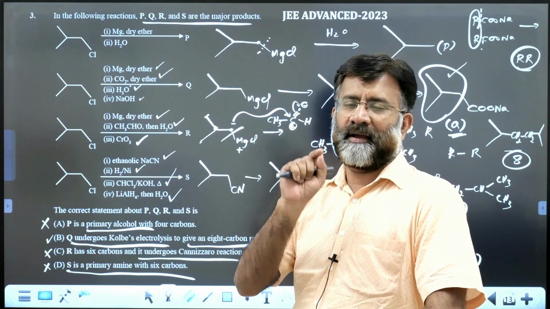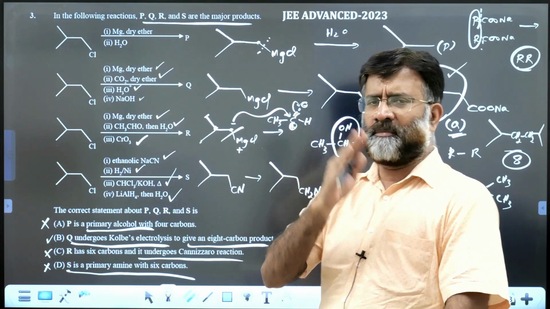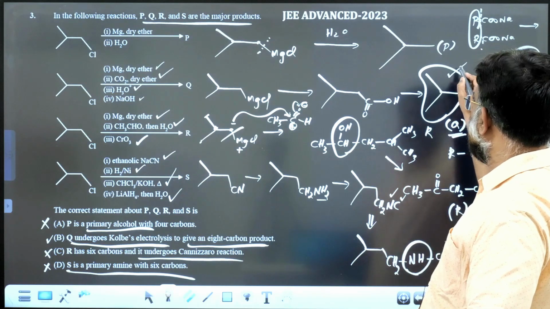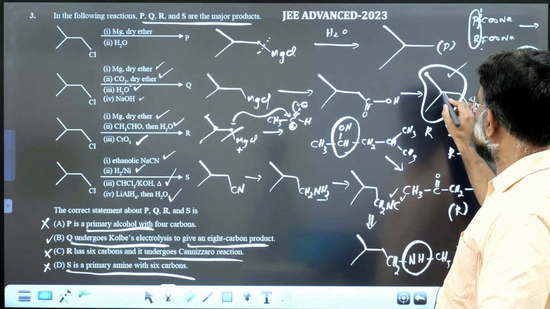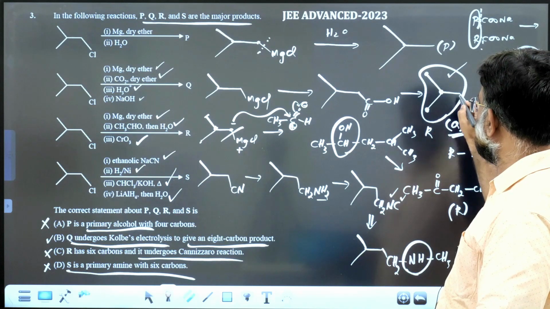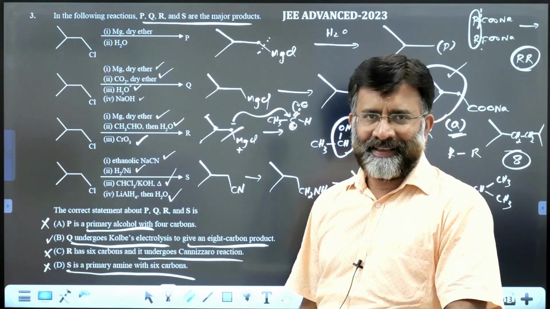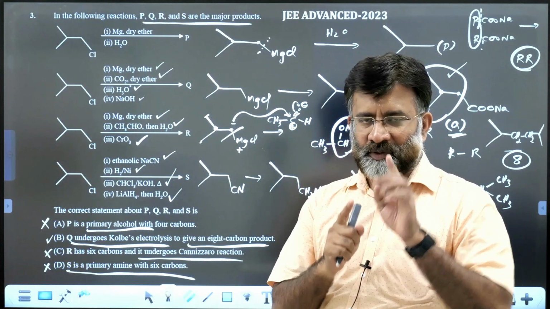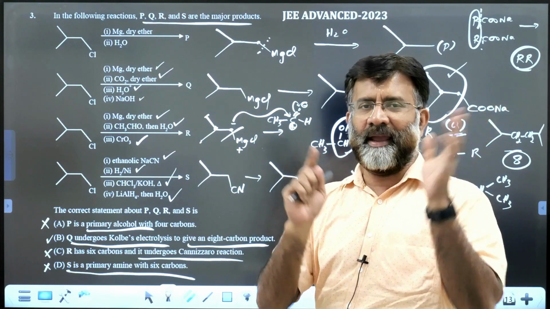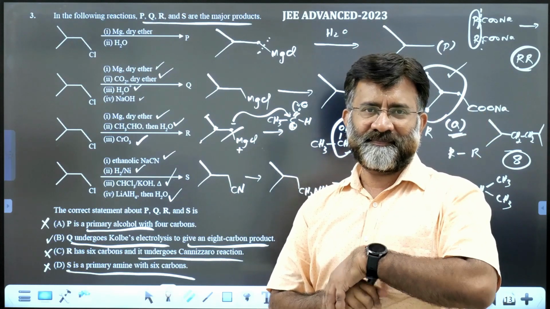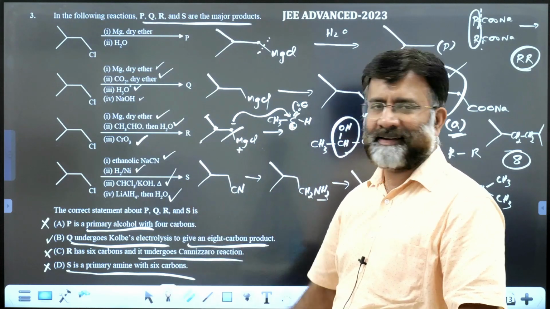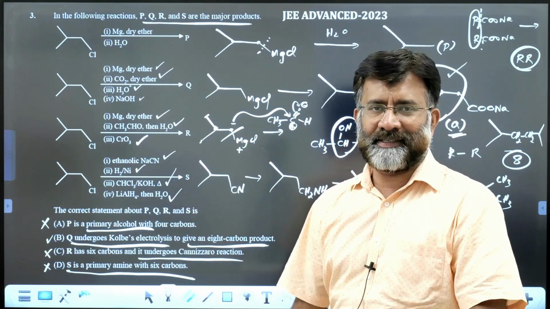Perfect answer. Why? Because this R group contains 4 carbons, and in Kolbe electrolysis the final product is exactly R-R, so 4 carbon R-R is an 8 carbon hydrocarbon. That is the correct answer. Only one choice, B, is the answer.